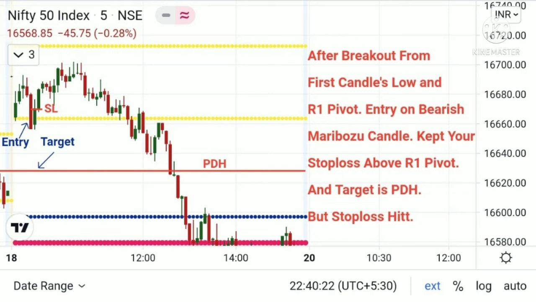And the next is 18th August Nifty chart. First trade in Nifty is after breakout from first candle's low and R1 pivot. Entry on bearish Marubozu candle, keep your stop loss above R1 pivot and target is previous day high, but stop loss hit in this trade.